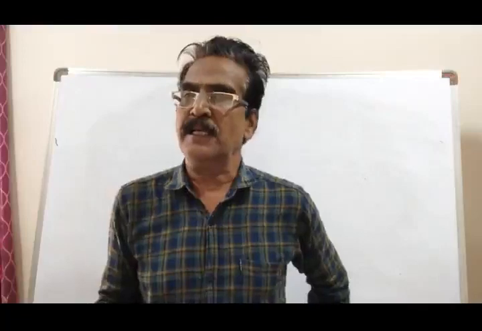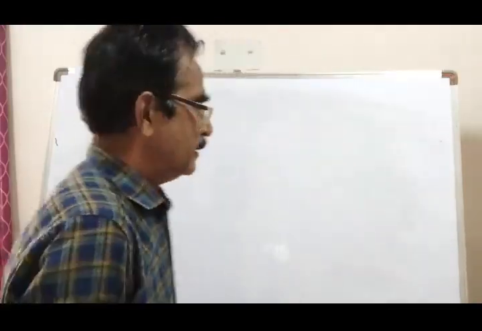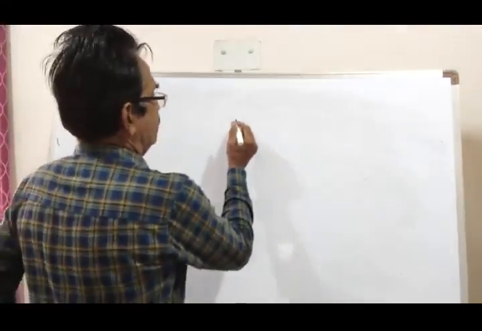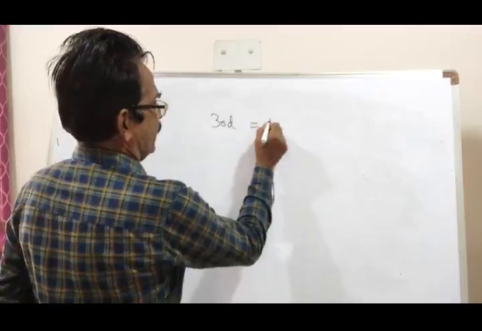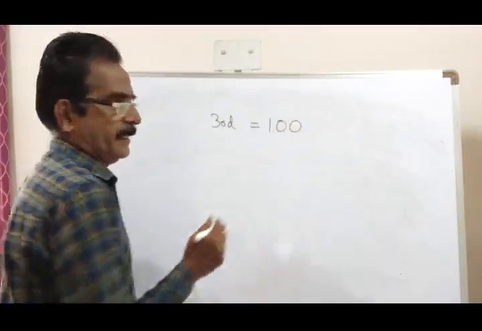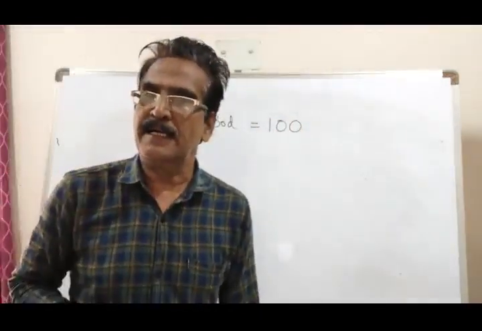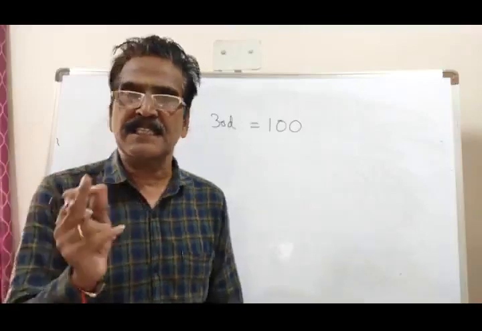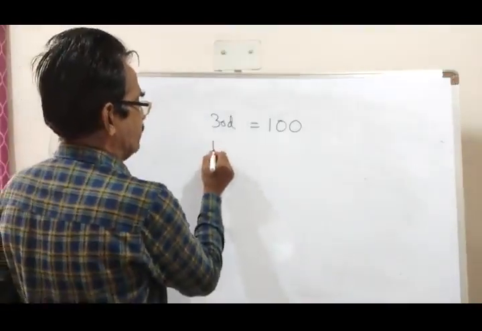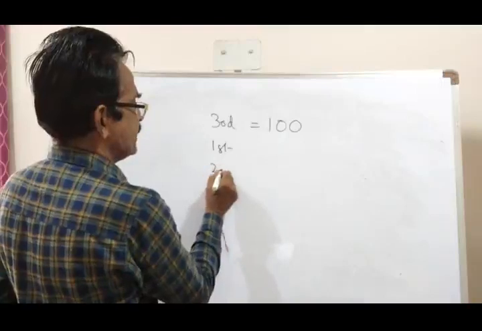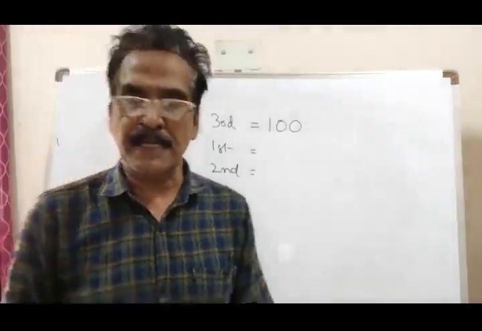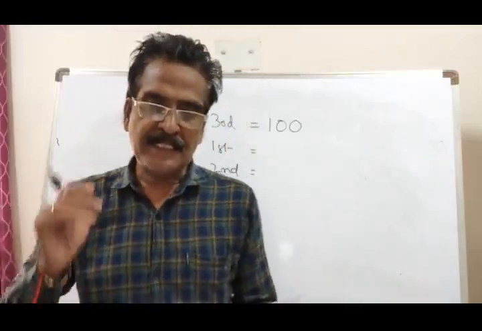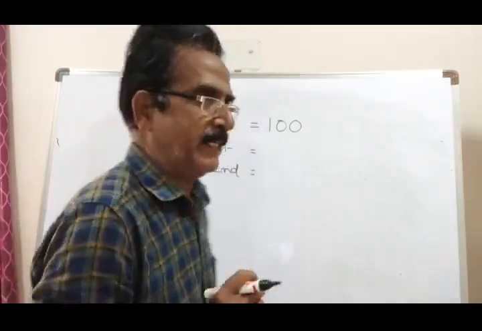The ratio of the two numbers is, see, third number say 100. Then the first number and second number will be 20% and 50% more than the third number.